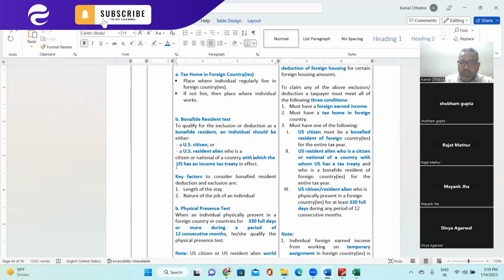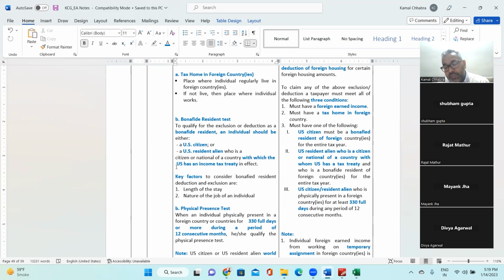Yes, sir. Got it? US resident alien. A US citizen is very straightforward, but a US resident alien must be from those countries with whom the US has a tax treaty. So the key factors to be considered for a bona fide resident deduction or exclusion: first thing is the length of the stay, and the second important thing is the nature of the job of the individual.